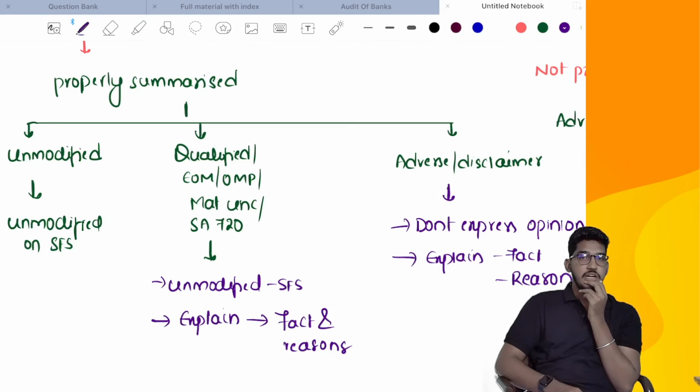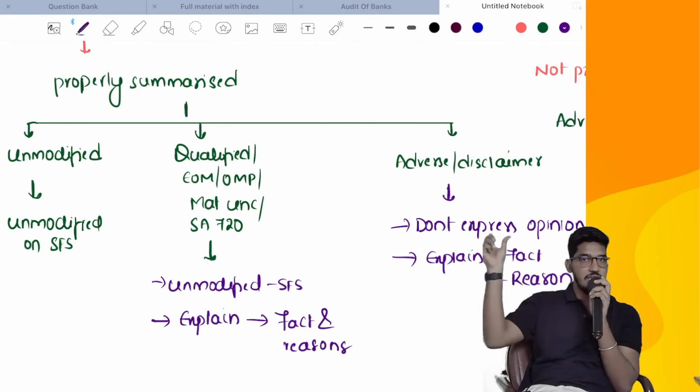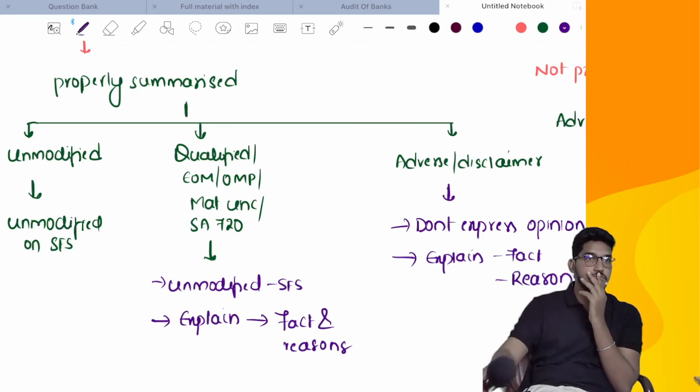Go for the extreme, adverse. Don't express the opinion, but mention the fact. Yes, you have to highlight. Don't express the opinion, but highlight that even emphasis or other matter also.